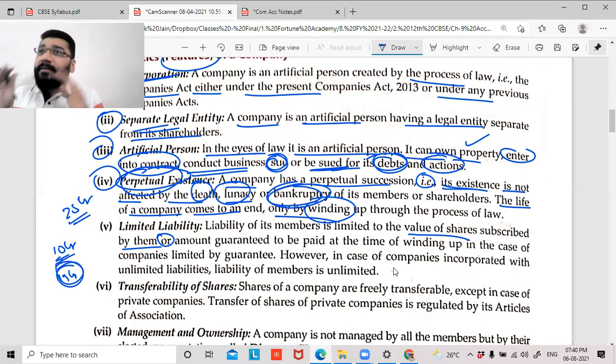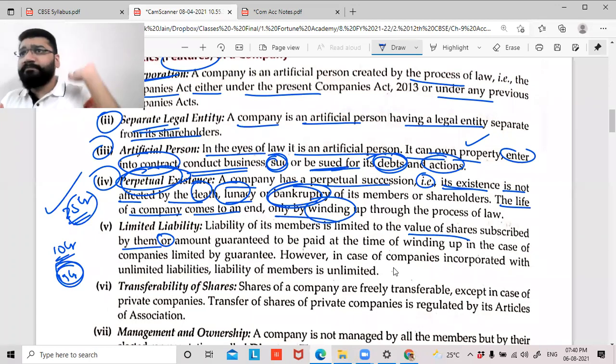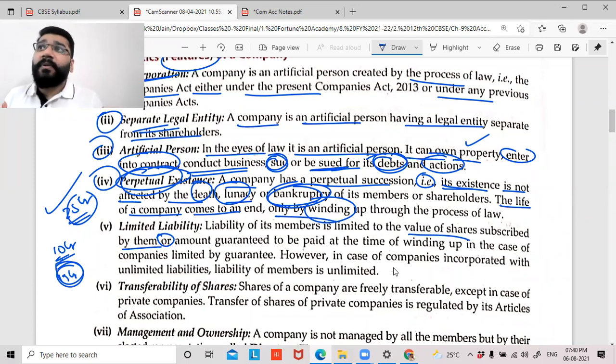I will guarantee this much amount in addition to what I've contributed to the capital. I've contributed the full 25 crore rupees. During the winding up, if there is any shortfall of money, I will guarantee an additional 5 crore rupees. So now your liability is limited to a maximum of 5 crore rupees. Beyond that, they cannot come and seize your private properties, the way it is done for the sole proprietorship concern and partnership concern.